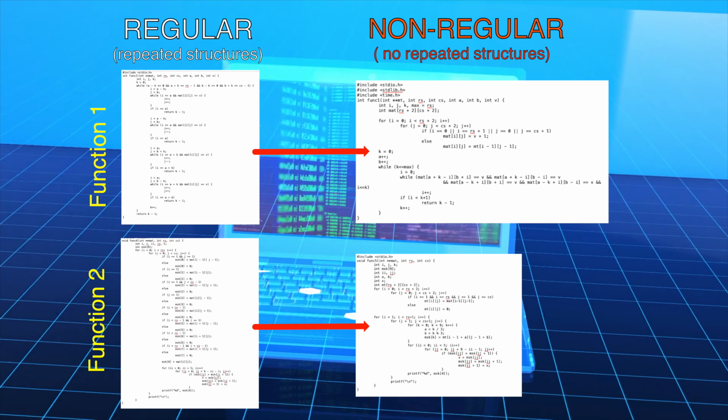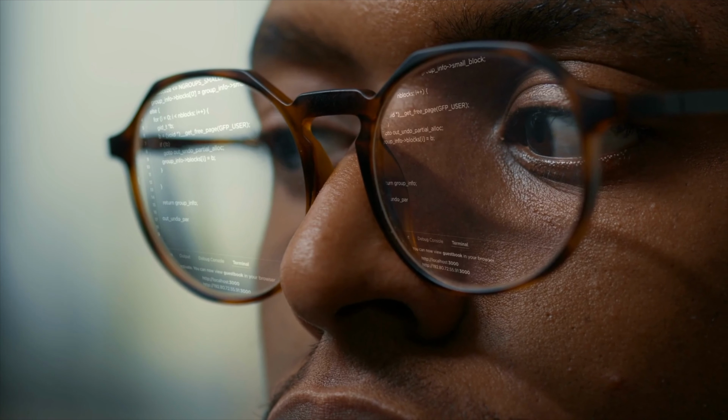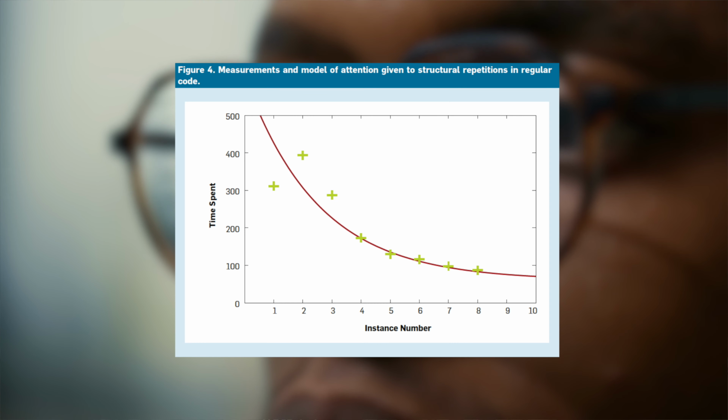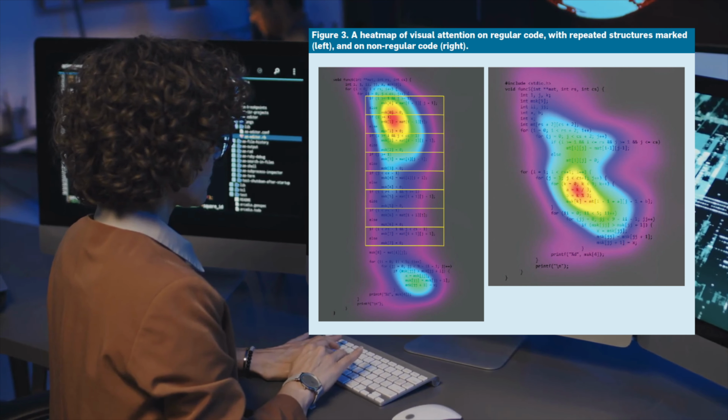The way we tried to measure this is that we used an eye tracker to identify where the developers were looking on the screen when they were reading the code. And we measured how much time they spent on each of the instances of the repeated code structure. Indeed we found that they spent much more time on the initial instances and much less time on the subsequent instances. So the complexity is not an absolute measure, it's a relative measure. It depends where you are in the sequence. The relative, or apparent, complexity changes.